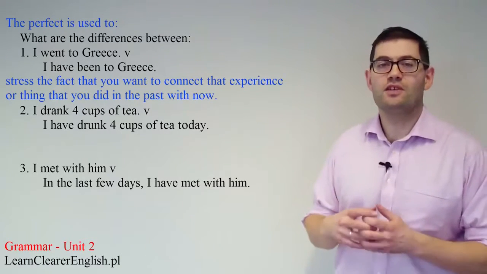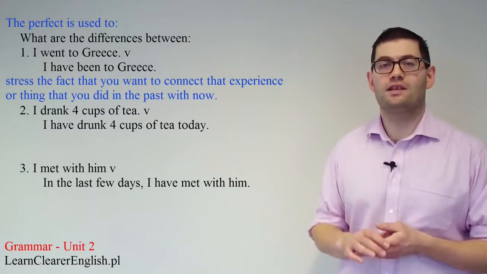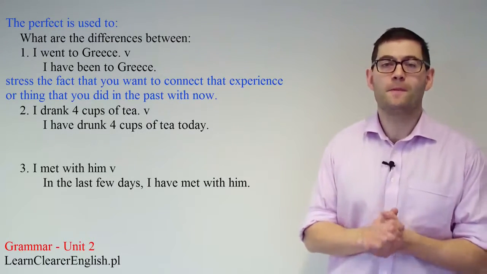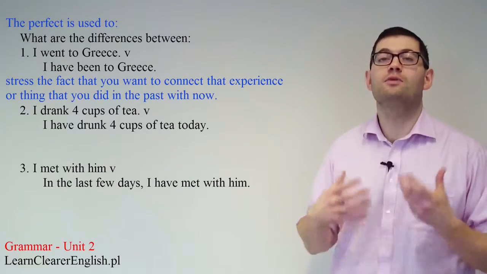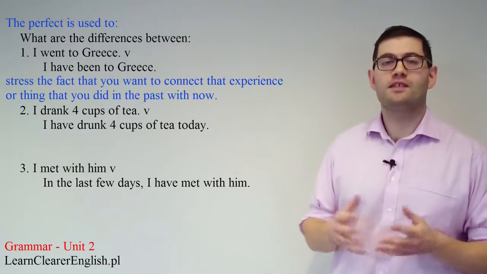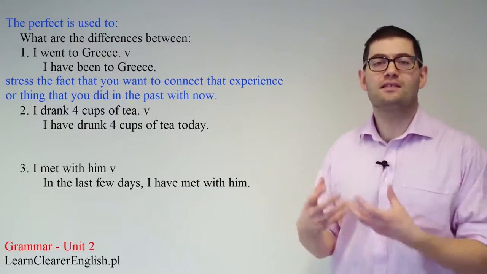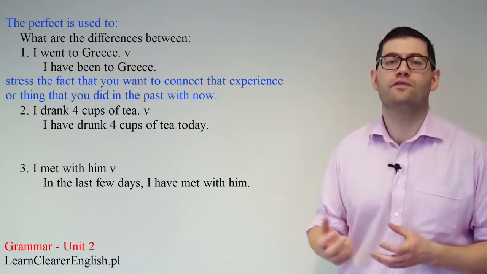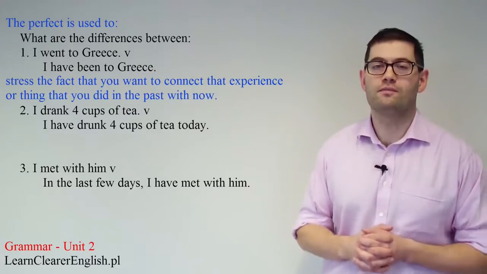Think about the situation where you're walking along the corridor past your friends and your friends are discussing possible holiday destinations. They mention Greece. Well, you have experience of being in Greece and you want to join the conversation. Would you naturally talk about this experience as a fact or as a past experience which connects to now, that is, the conversation your friends are having? Well, of course, you would use the perfect form.